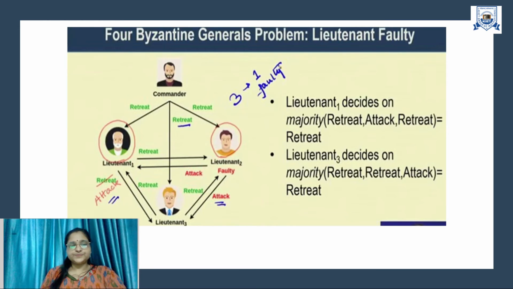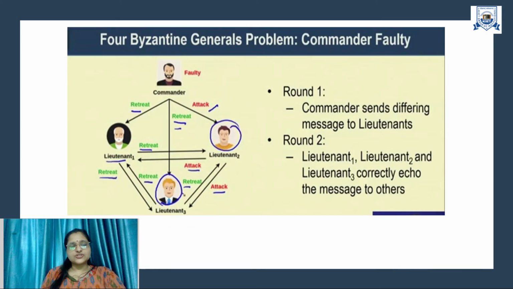All right, now, as I said, the Lieutenant decides on the majority. Lieutenant 1 received one retreat message from the commander, one retreat message from Lieutenant 3, and the attack message from Lieutenant 2. So two retreat and one attack. The majority is for the retreat, so Lieutenant 1 will agree on the retreat message. The same goes for Lieutenant 3, so he is also agreeing on the retreat message.